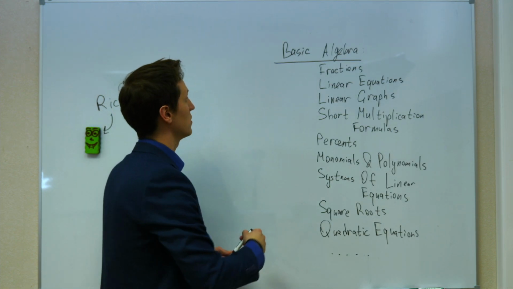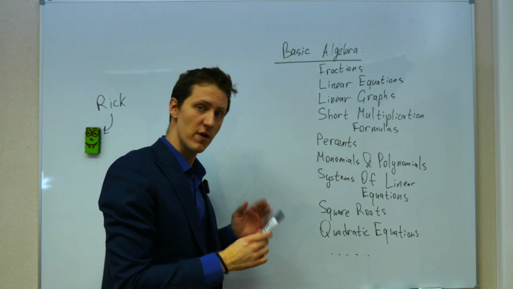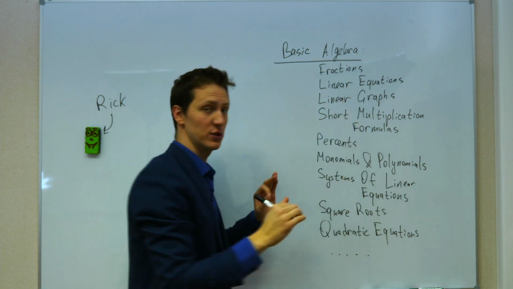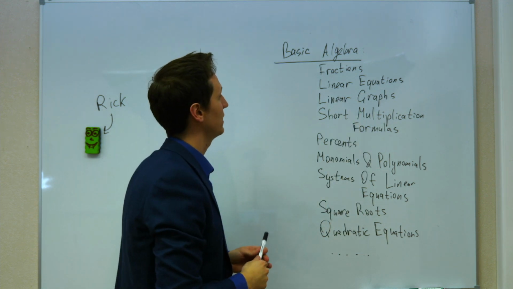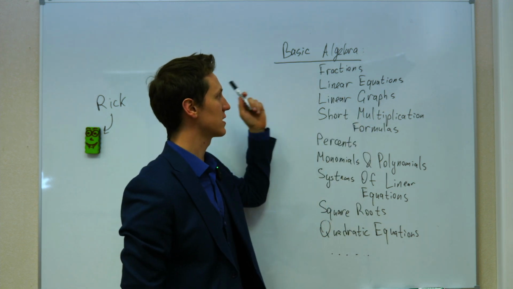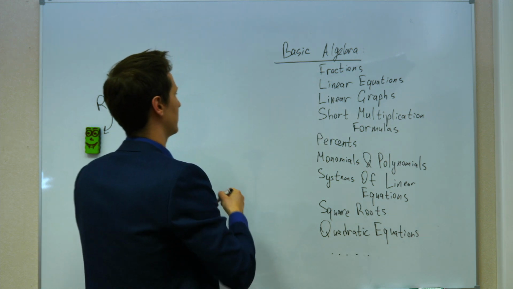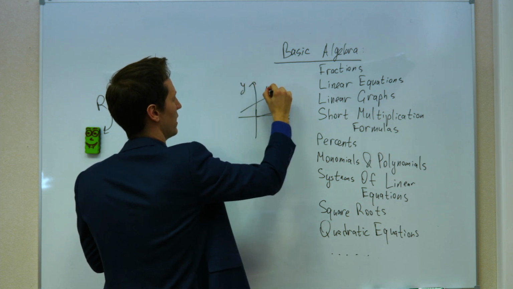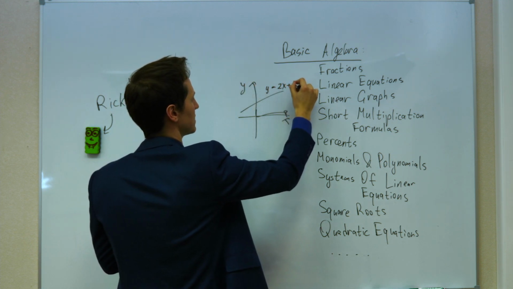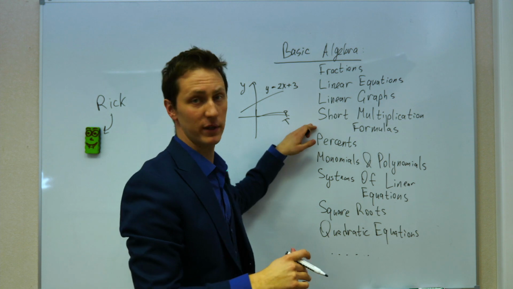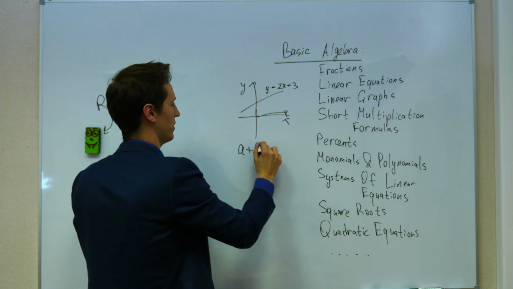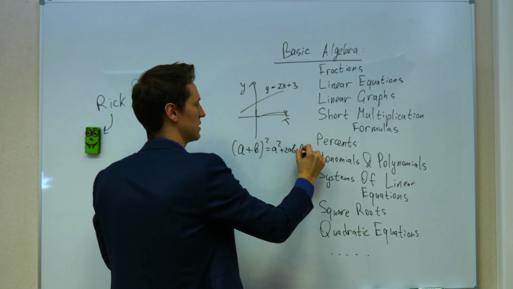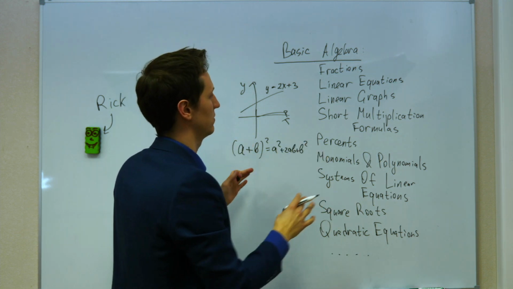So in total, we are going to cover a lot of topics. Fractions is only the first one of them, and we will have linear equations covered, linear graphs covered, like the ones where you draw the x, y, and y equals 2x plus 3 or something like that, and short multiplication formulas, as in where a plus b squared equals a squared plus 2ab plus b squared, and so on. How do they work?